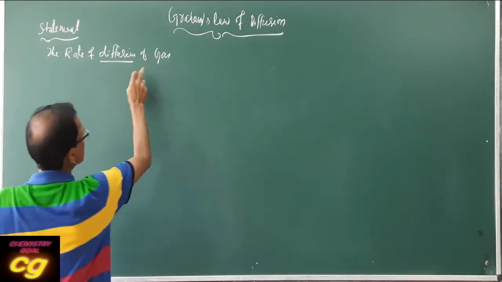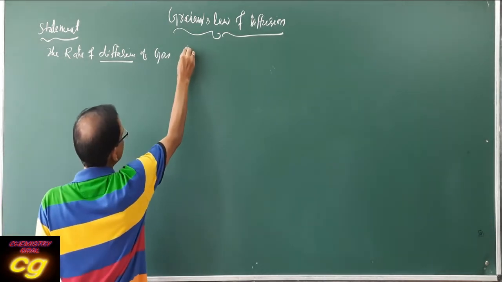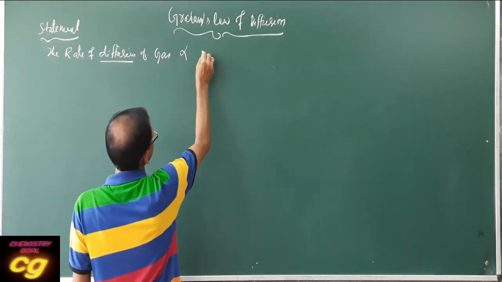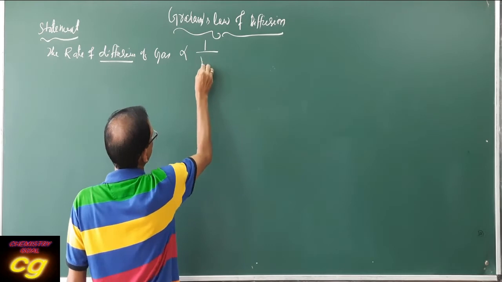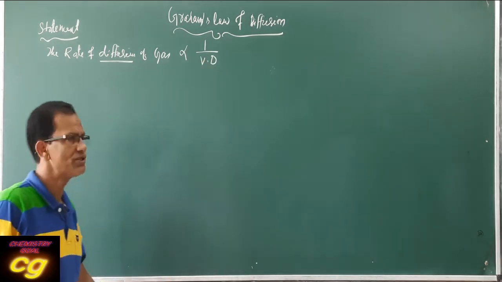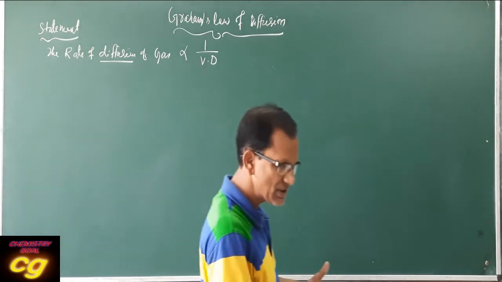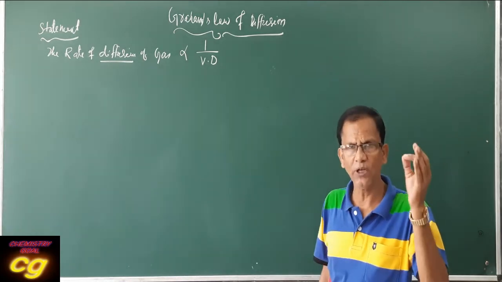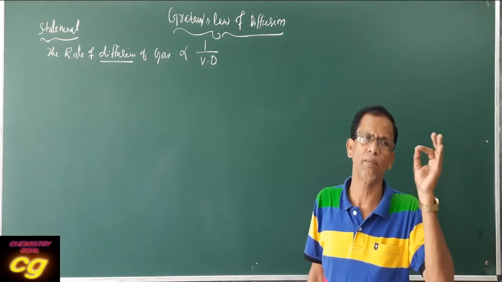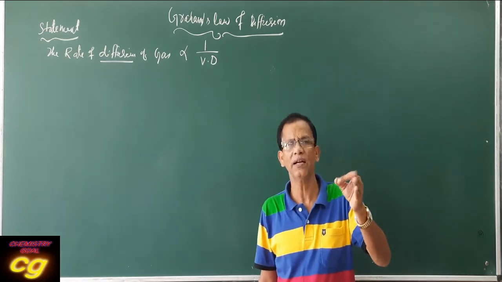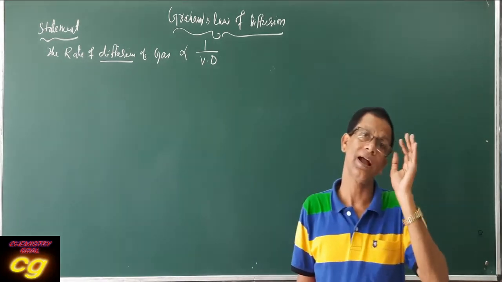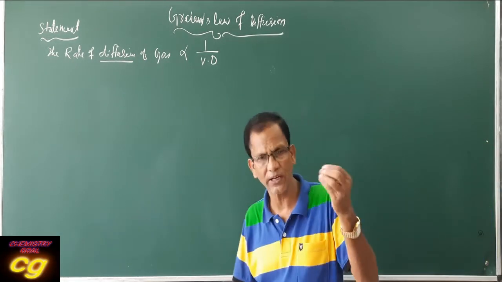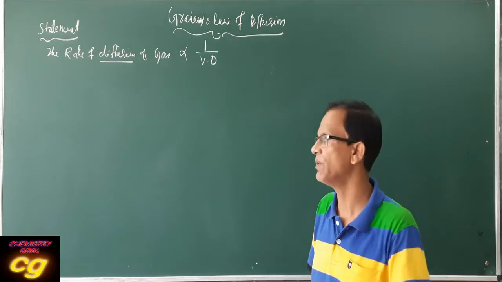The rate of diffusion of gas is inversely proportional to what? Vapor density. What is vapor density? You already know. Vapor density is the relative density compared to hydrogen. For the same volume of gas, what is the mass compared with hydrogen? The mass difference between a given gas and hydrogen is the vapor density.